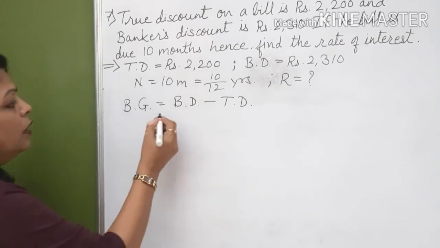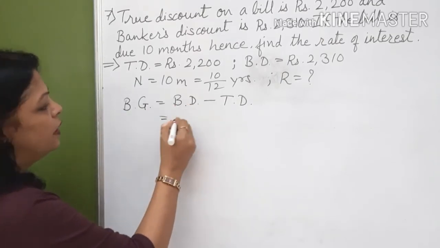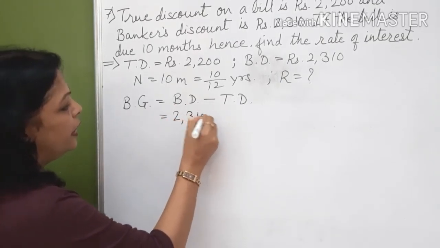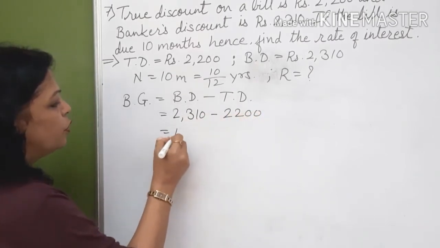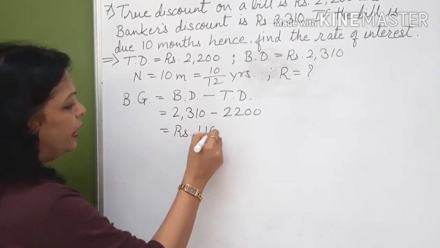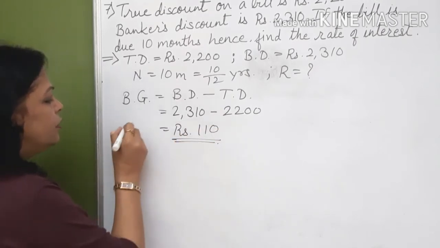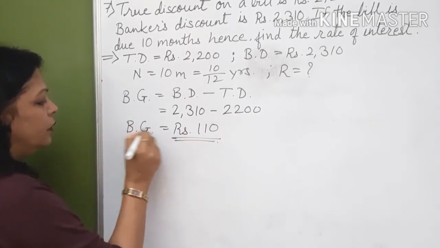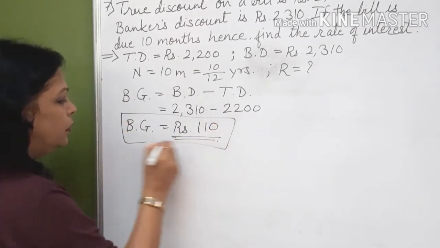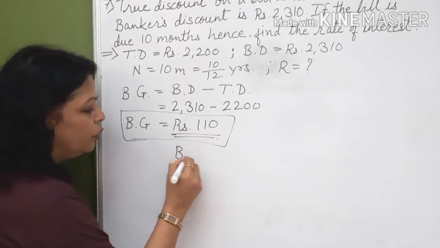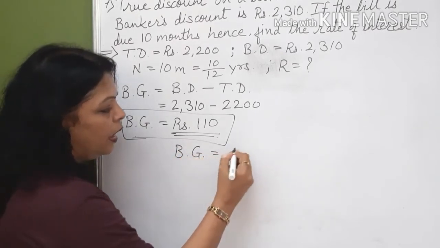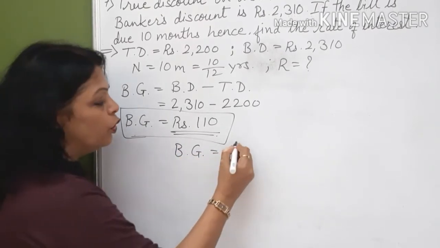Let's try. So let us substitute in this. 2310 minus 2200. So that comes to 110. This is your banker's gain. Correct? Now banker's gain is also equal to, as I said, it is calculated on true discount.